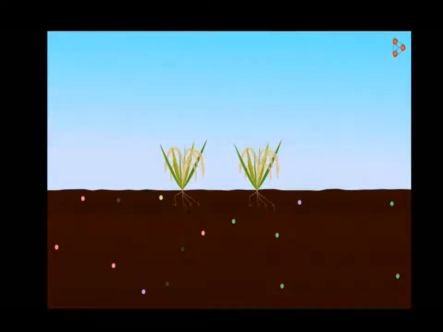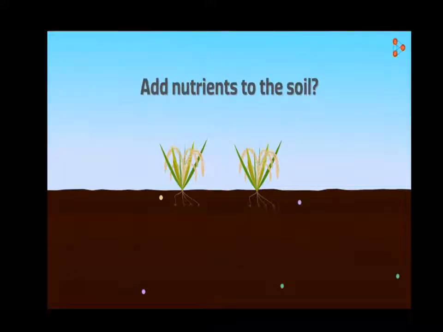The crop took up all those nutrients, didn't it? Now, can we grow another crop here? Will the next crop have enough nutrients? Of course not. The soil is now devoid of all nutrients. We need to add some to the soil in order to grow another crop. Wait, how do we add nutrients to the soil? The farmer can help us with this question.